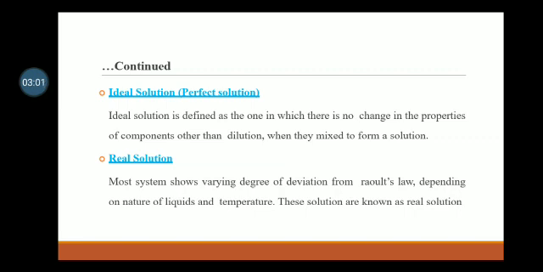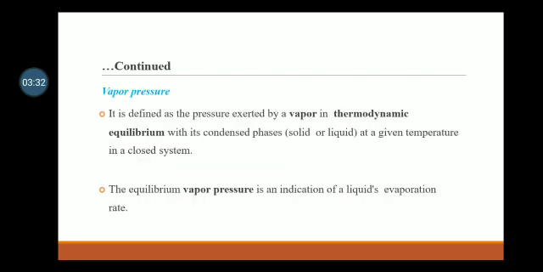Ideal solution or perfect solution. An ideal solution is defined as one in which there is no change in the properties of components other than dilution when they mix to form a solution. The real solution: most systems show varying degrees of deviation from Raoult's law depending on the nature of liquids and temperature. These solutions are known as real solutions.